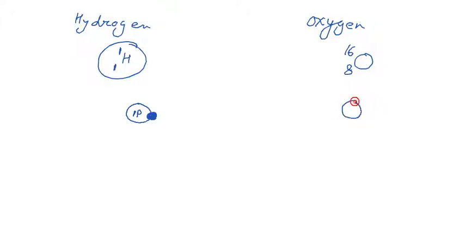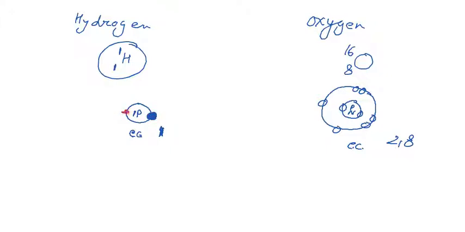For oxygen, there are protons and neutrons in the center, 2 electrons in the first shell and 6 electrons in the outermost. Its configuration is 2, 6 and hydrogen's configuration is 1. So hydrogen needs 1 electron, because the first shell can be filled by 2 electrons but hydrogen has only 1.